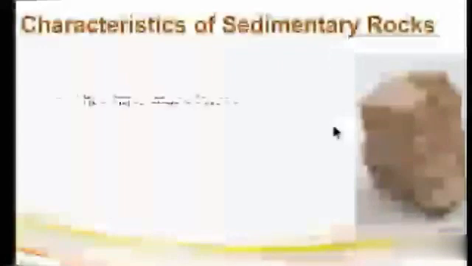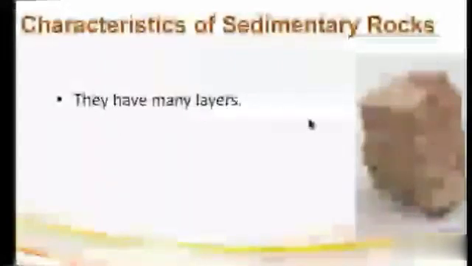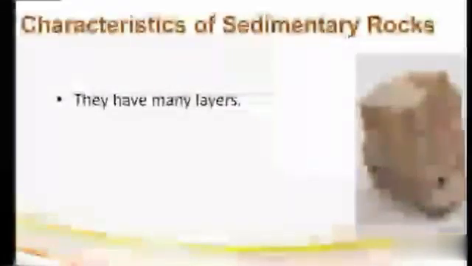Now let's see some characteristics. In igneous rocks, I told you it is very hard in nature and it is crystalline. Crystalline means igneous rocks are somewhat glassy substances. Now let's see the characteristics of sedimentary rocks. They have many layers, as you see in the picture, because they are deposited at various places at various time intervals.